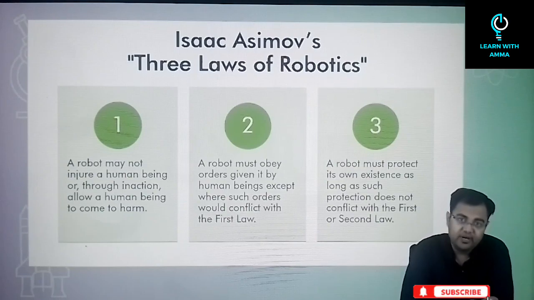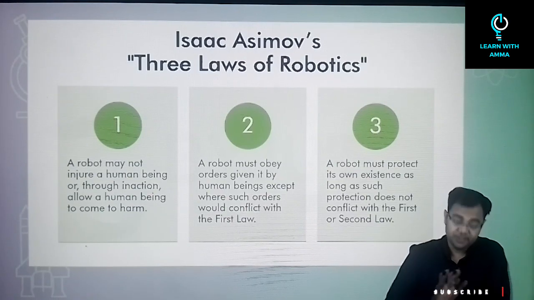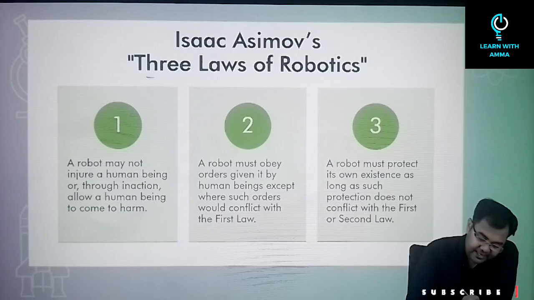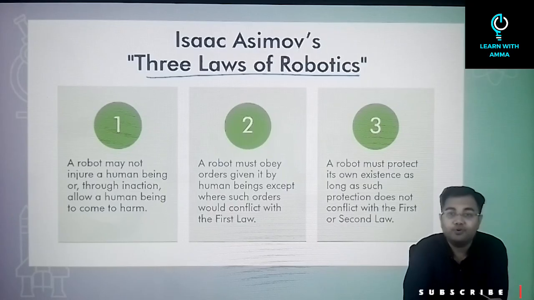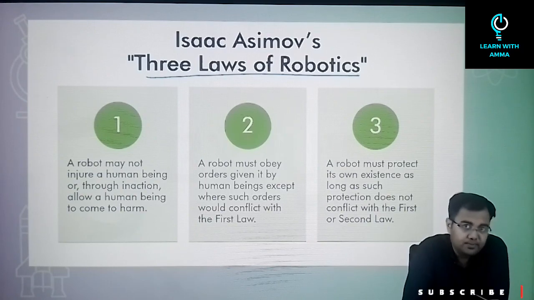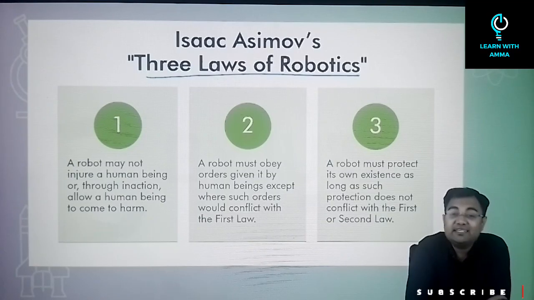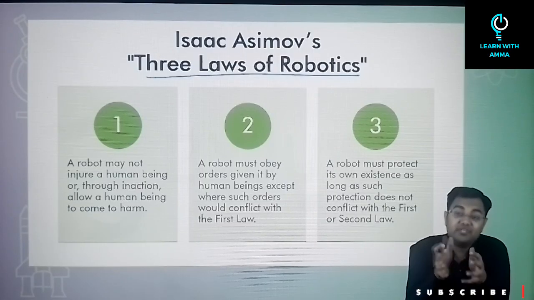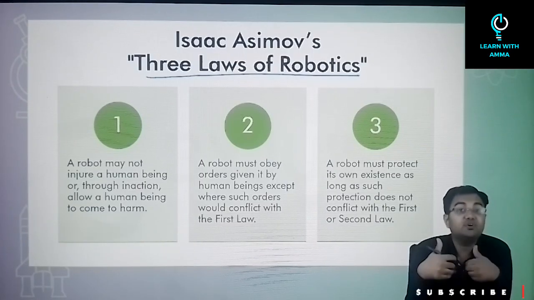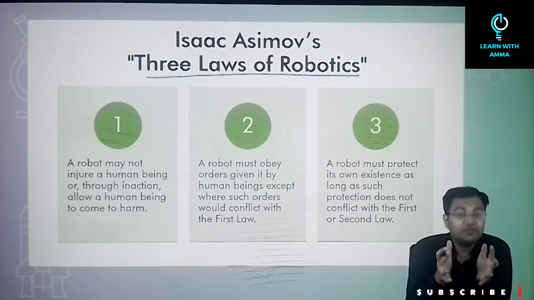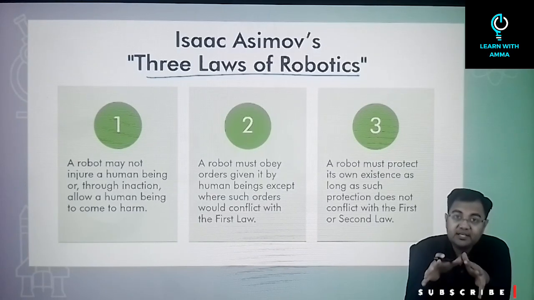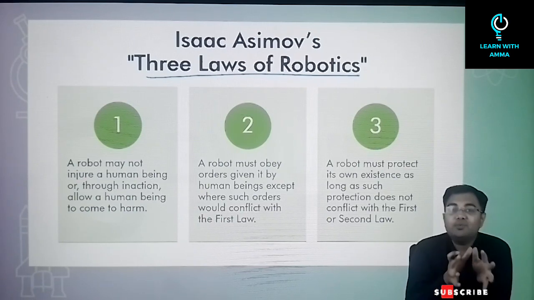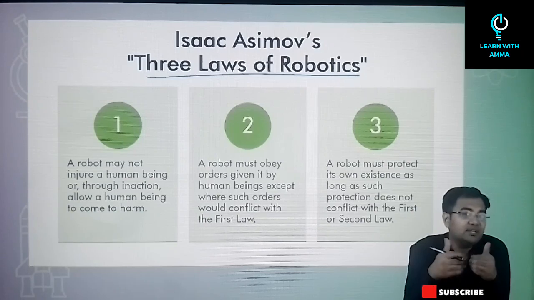Now, before we move forward and understand the various areas of application, something very, very important and unique to robotics is Isaac Asimov's three laws of robotics. Now, what do we mean by these three laws? First of all, you have to understand that these are not laws similar to the laws of physics. For example, when in physics we say laws of motion or universal law of gravitation, we actually have an established law, and everything actually works according to these laws of physics. But when we talk about laws of robotics, they are not very similar.